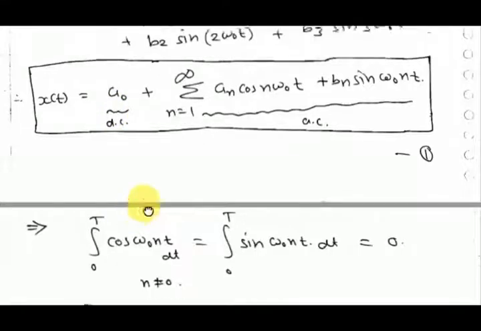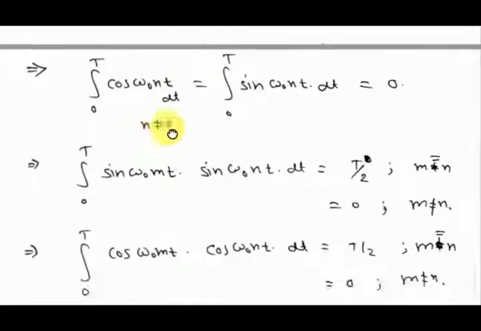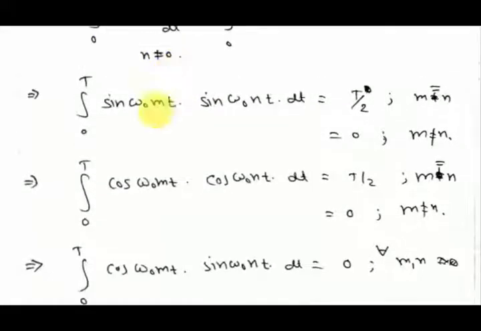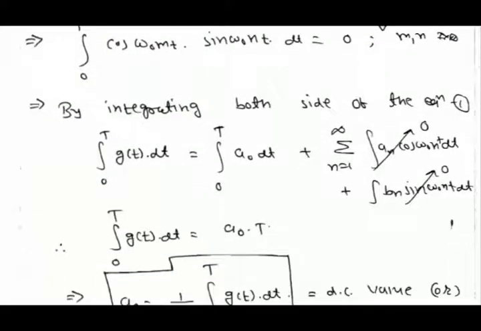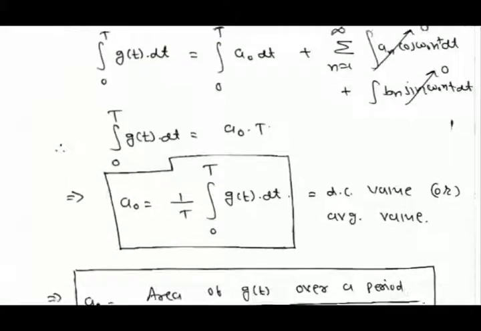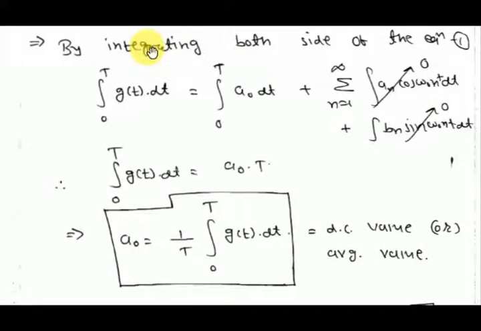How will you find a naught? You can derive it: just integrate both sides over one period, integration 0 to T of g(t) dt. This is the DC term, this is the AC term, and the integration of cos or sine over one period will be 0, as you know.